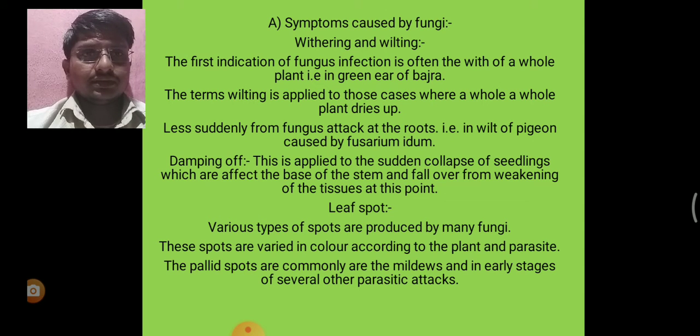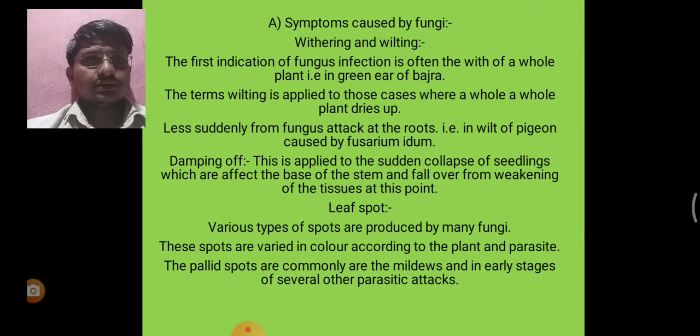Damping off. The next disease is damping off. This is applied to the sudden collapse of seedlings which are affected at the base of the stem and fall over from weakening of tissue at this point. Damping off means sudden death of the plant. The species of Rhizoctonia are the most important damping off causing fungi.